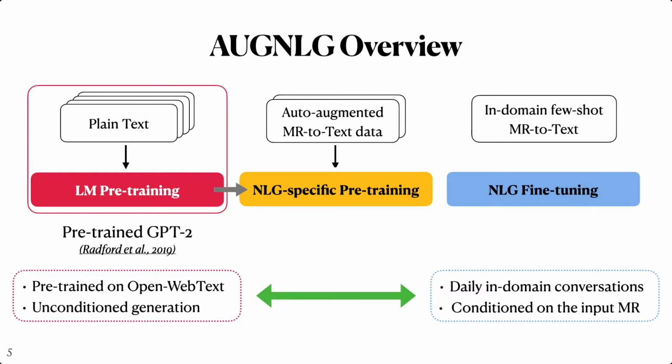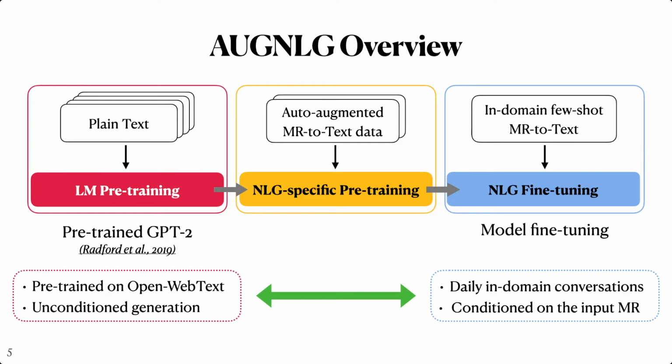To bring the model a step closer to the final NLG model in the target domain, we continuously pre-train the model on automatically augmented MRT text pairs. Finally, we fine-tune the NLG model on a limited amount of in-domain few-shot MRT text pairs for the final adaptation. Our main contribution is the NLG-specific continued pre-training.